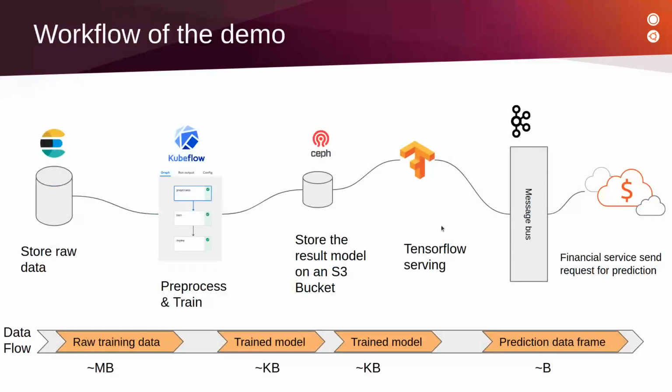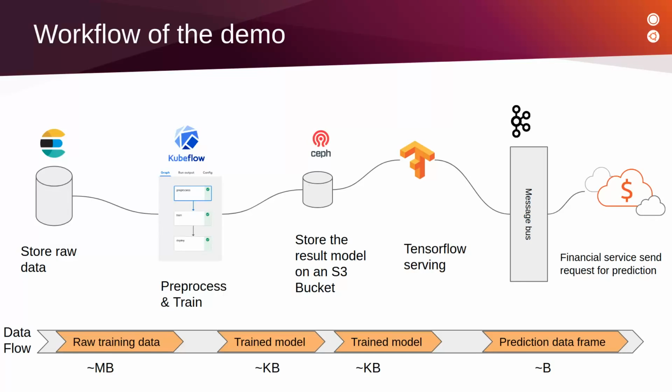This is the workflow of our demo use case. Basically, we will start by running a Kubeflow pipeline. First of all, the pipeline will download raw data from Elasticsearch and preprocess it. Then it will train a neural network model with the preprocessed data. Finally, the pipeline will upload the result model into an S3 object store inside Ceph.